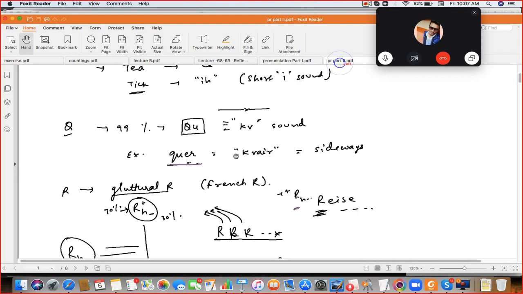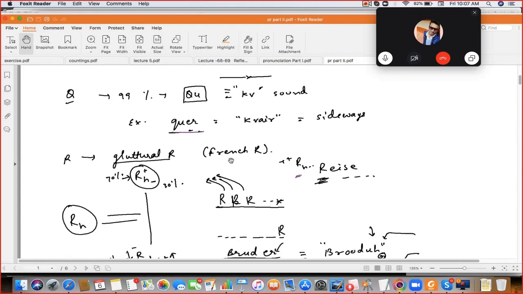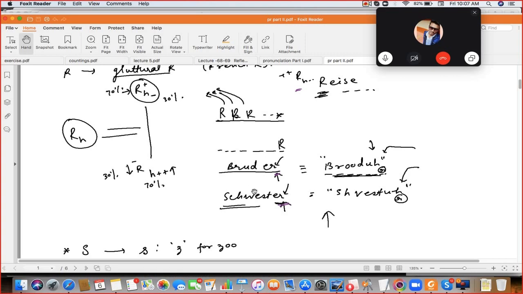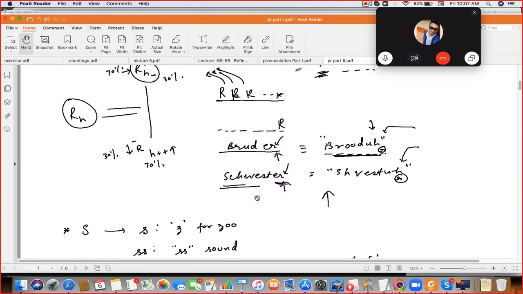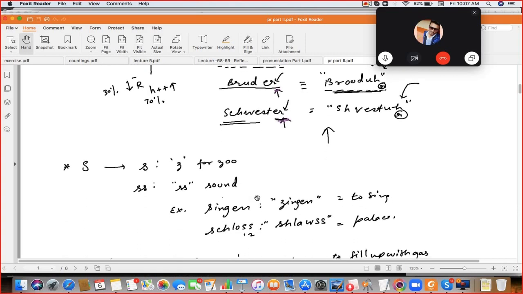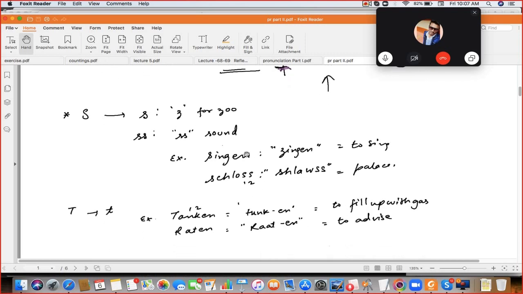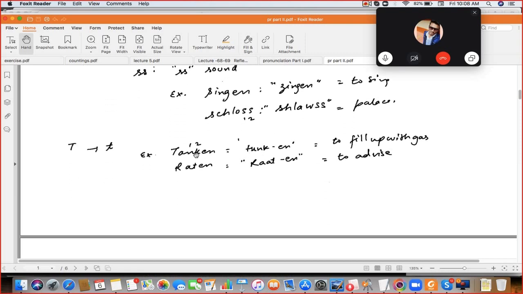So now let's start with Q. Speak. See here. Queer. Quer, Reze. Queer and then riser. Next. Bruder, Ruder. Sweater, Schwester. Next. Zingen. And Swallows, Schloss. SCH is Shana. So that becomes Schloss. Next. Tunken, Duncan. Ratten.